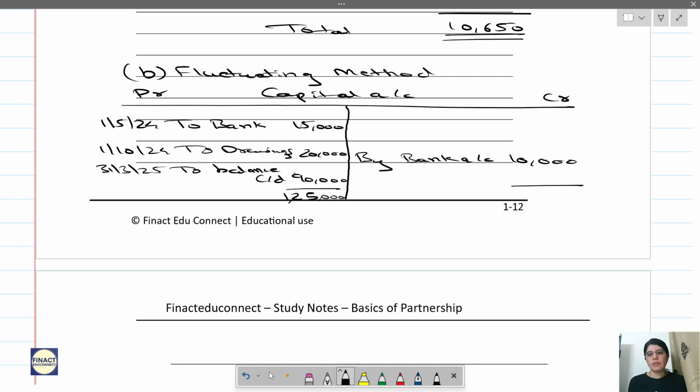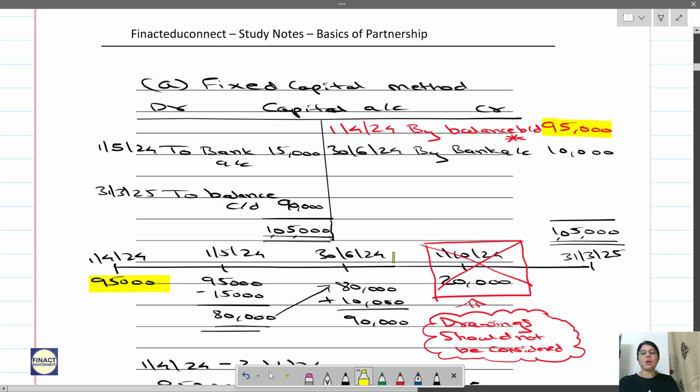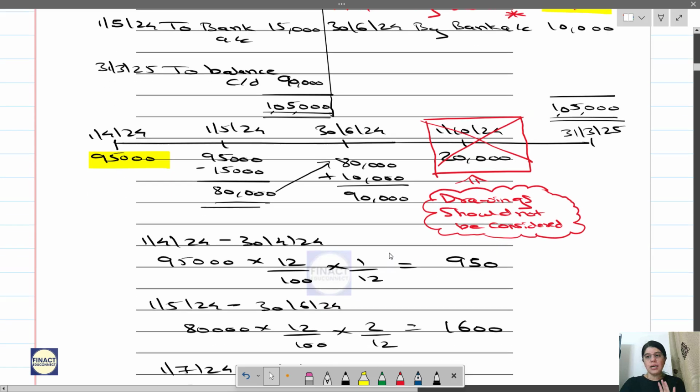So 1,25,000, minus 10,000. Now if you see here, the opening balance, which is brought down, is 1,25,000 minus 10,000, correct? So that is 1,15,000. Can you see the opening balance calculated over here and the opening balance calculated over here is different, although the question is same, because the method of accounting is different. So our purpose of preparing a capital account is to find the opening balance.